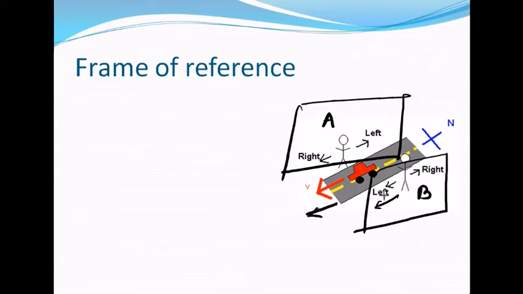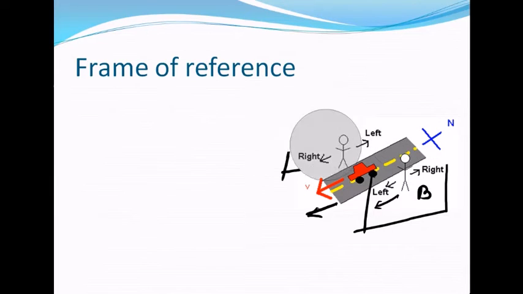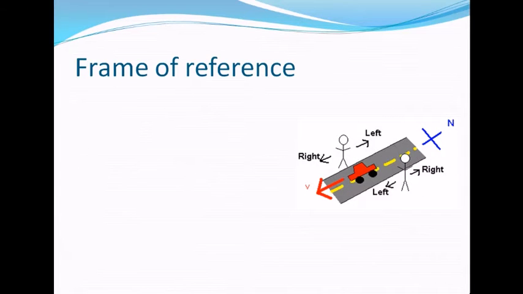So the frame of reference is the set of coordinates decided by your position, the observer's position also, where it is located exactly. So this is about the frame of reference. Frames of reference have two types.